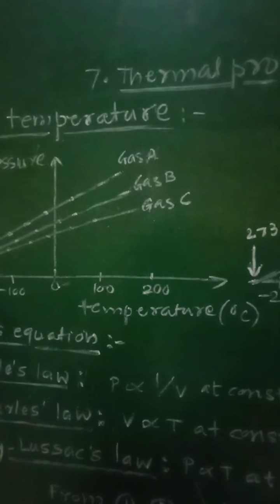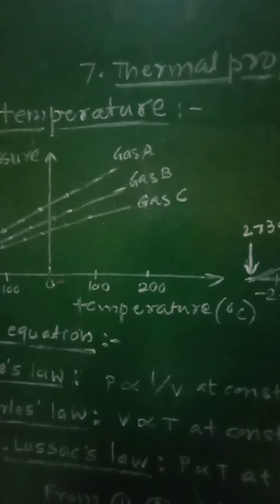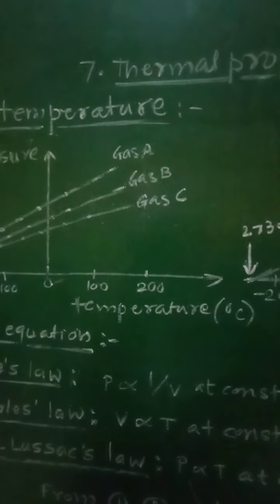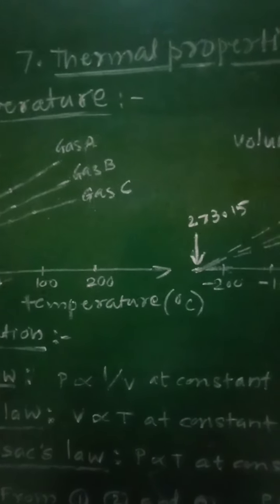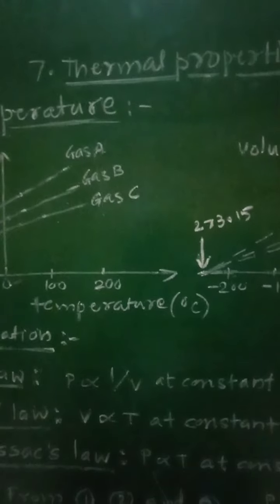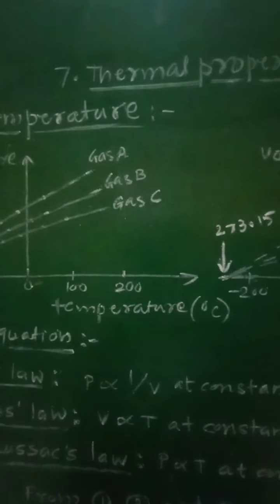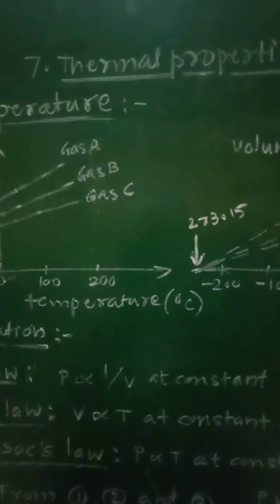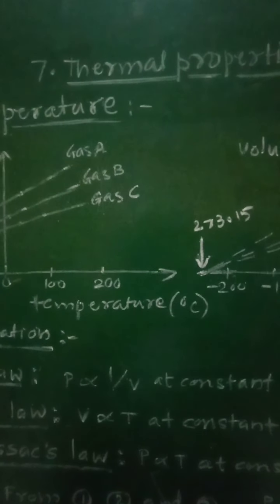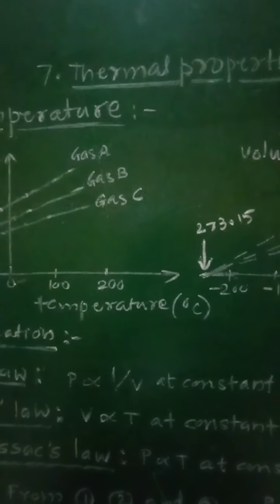Practically, it is not possible to keep any material in the gaseous state at very low temperature without exerting pressure on it.